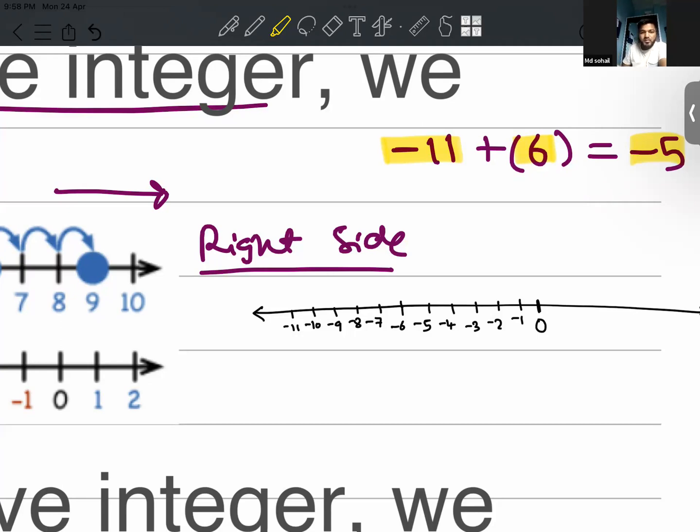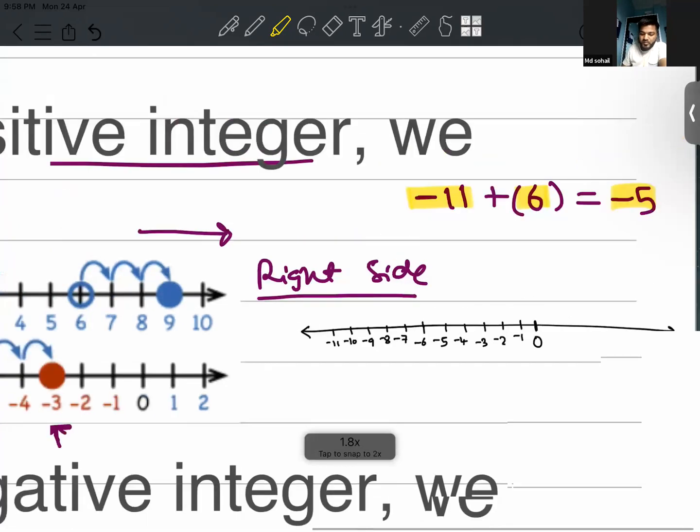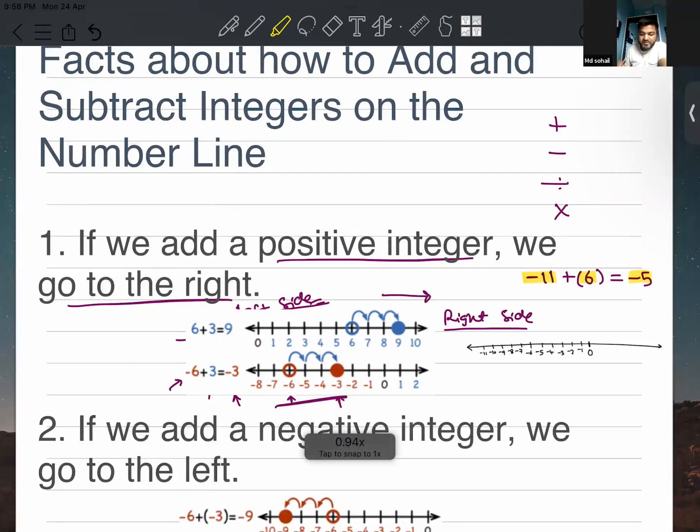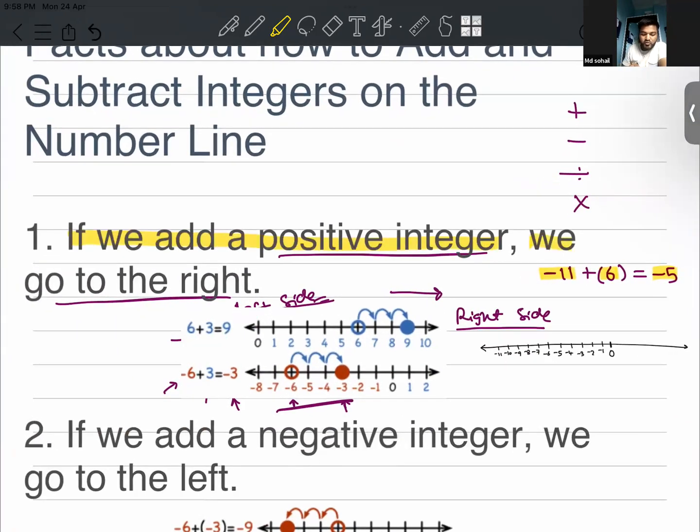How you got this, we will discuss in a later part of the chapter. What does the property say? If we add a positive integer, we go to the right on the number line. So far, we have done 2 calculations, and in both of them, while adding a positive integer, we were moving to the right side of the number line.